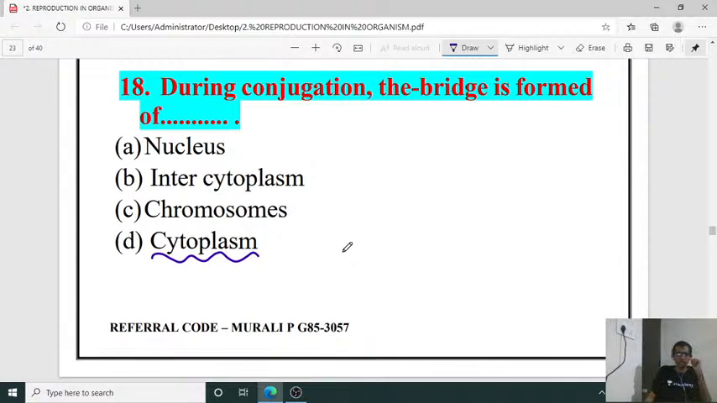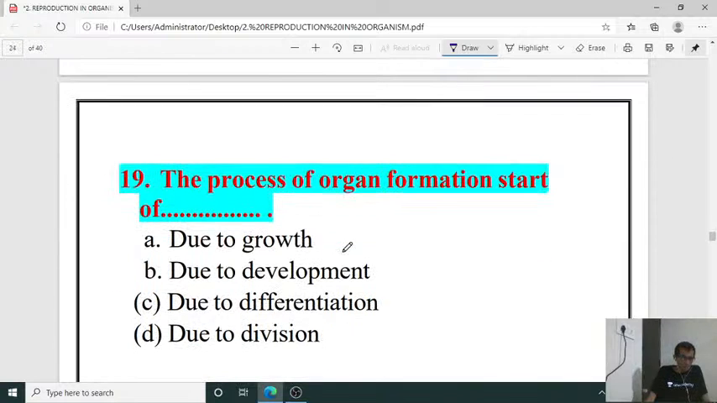Actually, that conjugation phenomenon is not added in our NCERT syllabus, but it is an extension of the topic reproduction in organisms. Generally it's a basic concept, conjugation. So the right answer is that it is a cytoplasmic connection. As a result, the fusion of nuclei of the opposite sex cells will happen. That is conjugation. Yes, Shishika, you are right. Next question, 19th question.